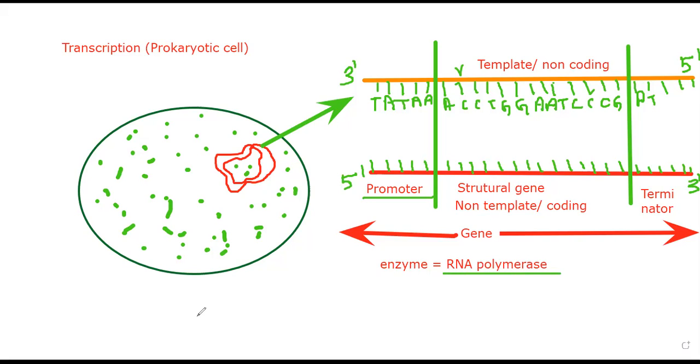But there are certain constraints. If the process needs to be started, then the RNA polymerase enzyme has to come to the working area. The working area is our gene, no? But there is a story behind this. There is a trick. Say this is my RNA polymerase enzyme. The problem is that this RNA polymerase enzyme has to go to the promoter part first, then only the process can be initiated, but it cannot go by its own.